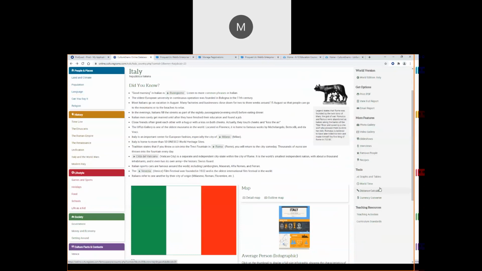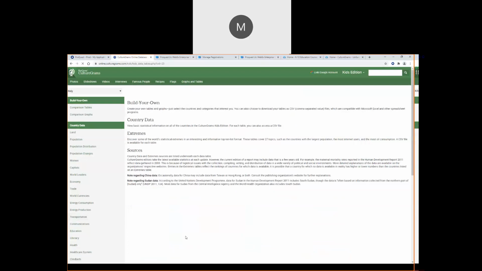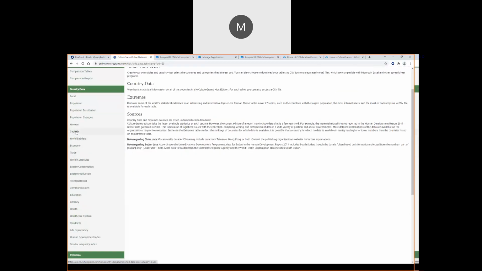You also have access to the time, the world time, the distance calculators, and the currency converters, and then those graphs and tables. So clicking into the graphs and tables, there's a couple options there. You can have pre-designed reports where maybe we want to look at specific country data, so data on land or population or the different capitals of the world.